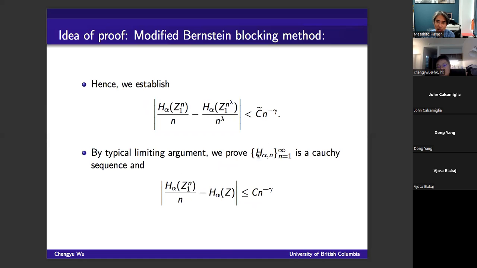By the way, this H alpha of n is just the same as the term here. So we can prove that this sequence is a Cauchy sequence, so it always converges. So the limit must exist. And moreover, because here we have a polynomial convergence rate, by doing a typical limit argument, we also have the polynomial convergence rate of the Renyi entropy rate. So this is what we want to prove.